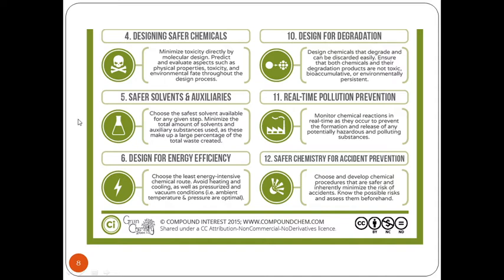approach towards green chemistry, because solvents like benzene, toluene, DCM are all carcinogenic in nature and they cause health hazards to human beings. So instead of that, if we can make use of water as the solvent system, we can easily choose the safer option rather than a carcinogenic option.